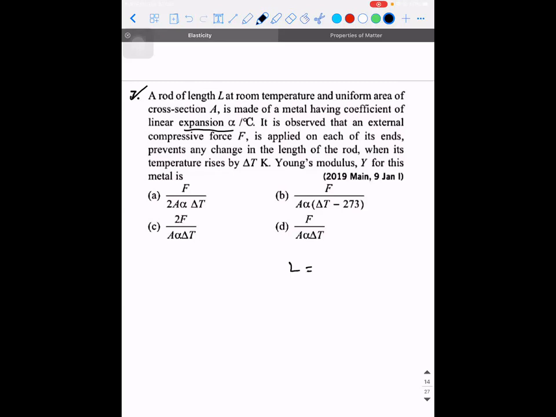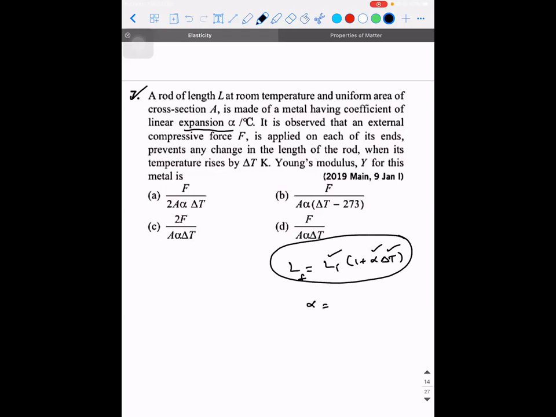There is a formula like this. L final is equal to L initial into 1 plus alpha into delta T. That is, when a solid of length L is subjected to a temperature change of delta T, and if it has the coefficient of linear expansion as alpha, then the final length is given as the initial length multiplied with 1 plus alpha delta T. I hope you guys know this formula.